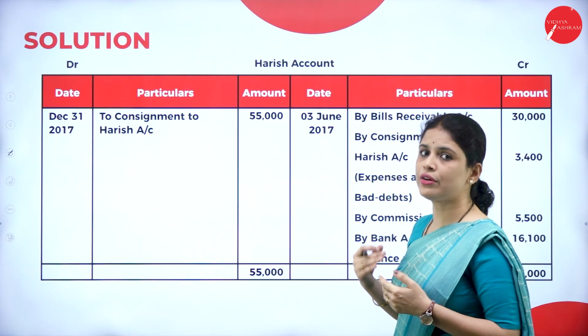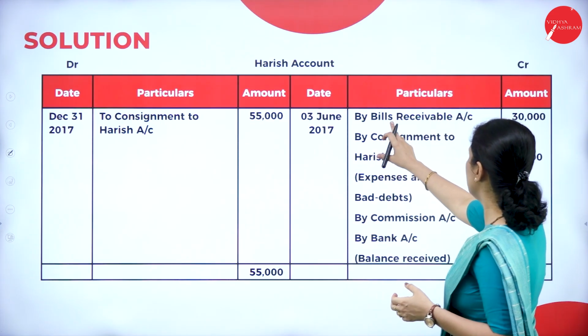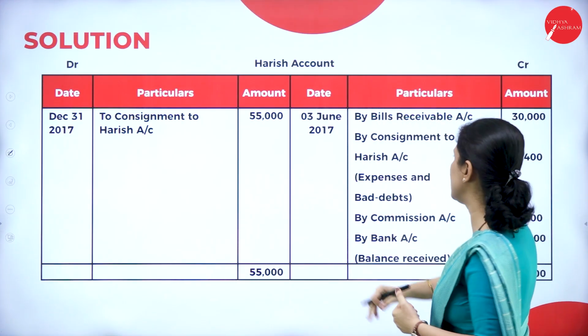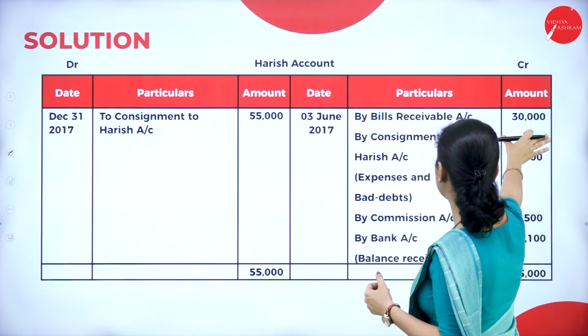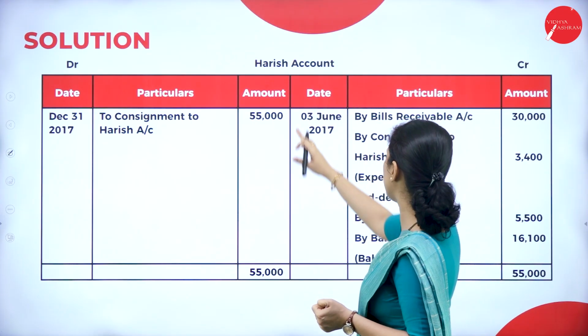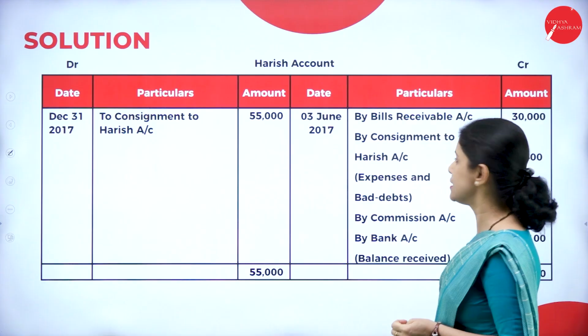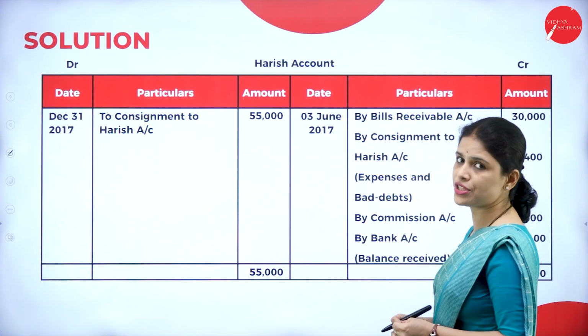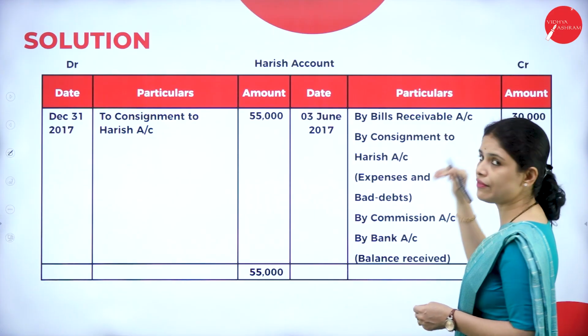Let us do Harish account in the consignor's books. So bills receivable account debit to Harish. That means we received a bill from whom? Harish. So we have to write bills receivable account 30,000. Next, by consignment to Harish account debit to Harish. So here expenses and bad debts, that will come 3,400. And by commission, why is that? The commission is given to Harish.